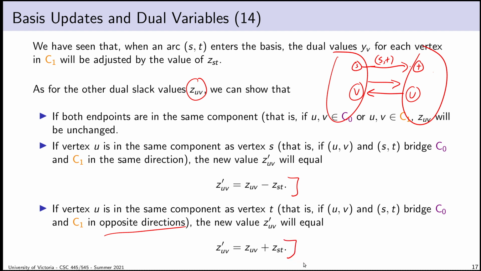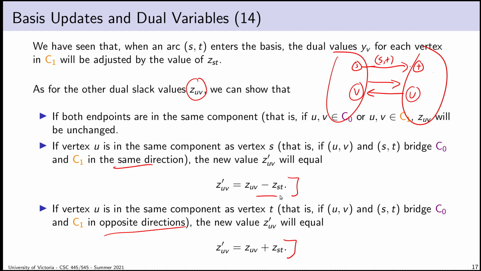So I'll add the value of ZST. So again, notice the sign flip. We saw already that if our leaving arc or our entering arc points in one direction, then the dual optimization variables get updated one way. If it points in the other direction, the update is basically negated. The same thing happens with these two directions of edges. Edges that point in the same direction we will subtract. Edges that point in the opposite direction, we will add.